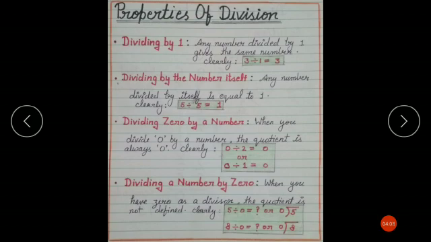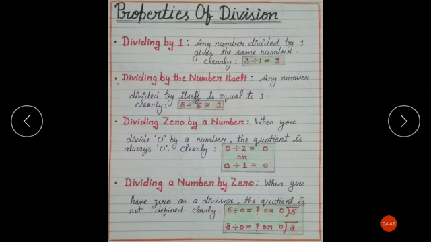Okay, with the help of this example you can understand. If you divide 3 by 1, in your answer you will get the same number, it will be 3. If you are dividing 5 by 1, in your answer you will get 5. Okay children, means you will get the same number in your quotient. Now dividing by the number itself. Any number divided by itself is equal to 1. Here divisor and dividend both are equal. So in your answer, the quotient will always be 1.